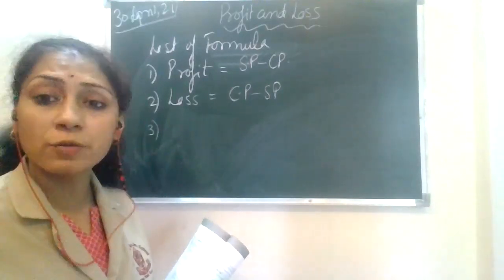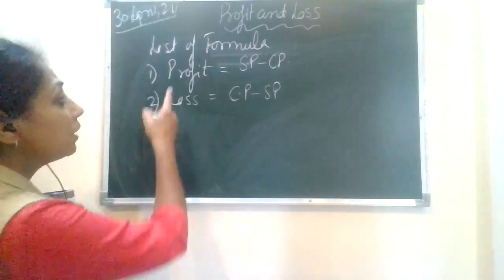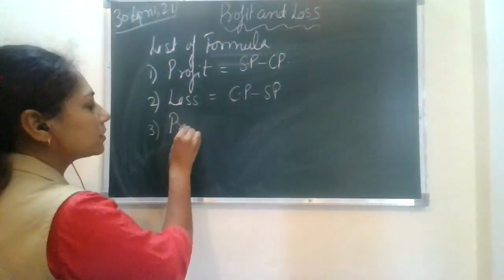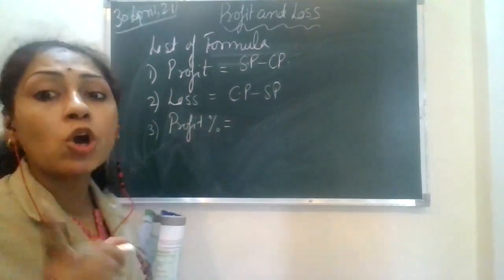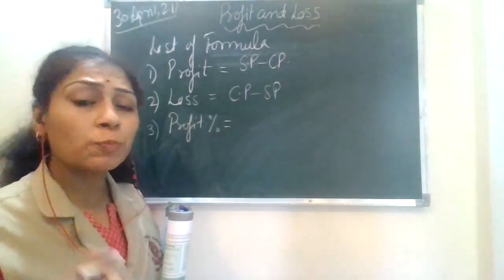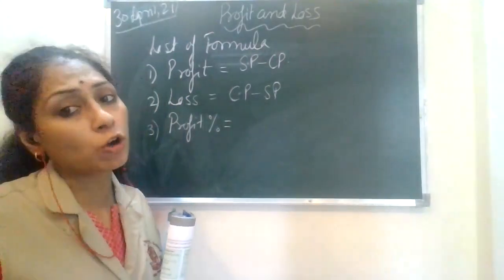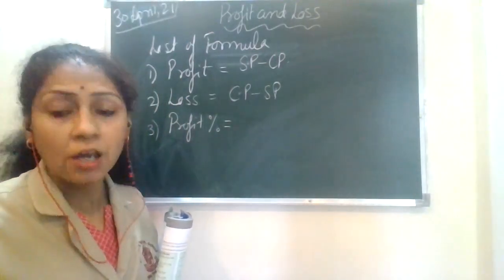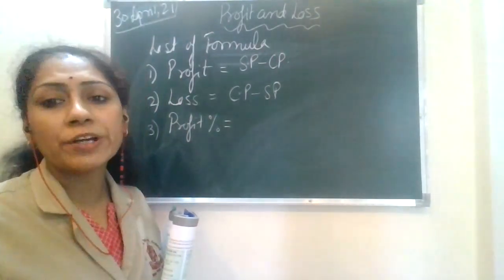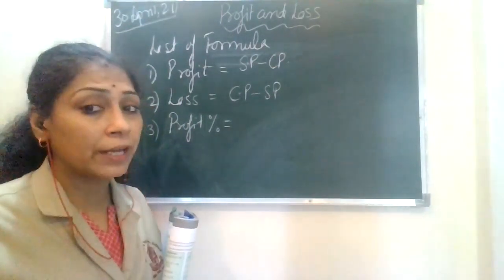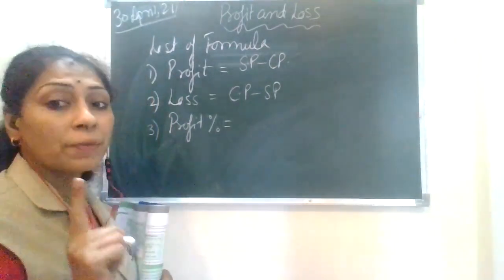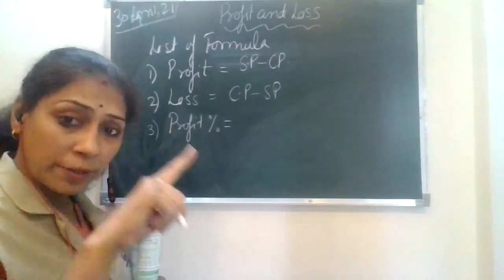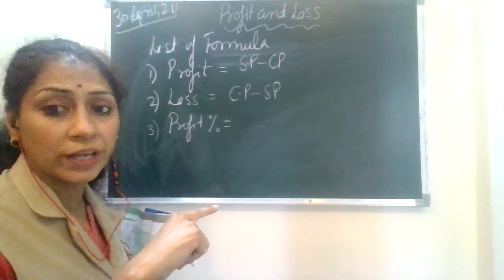Because we talk generally in terms of percentage. See how, if you have to calculate this profit percent, always remember, profit percent or loss percent, whatever you're calculating, that should always be calculated on the cost price only, no matter what. Okay, you have to calculate that on the cost price. Again, I'm repeating, the base should be taken as the cost price. That means the concept would remain the same, which I'm teaching you from the last 2 days.